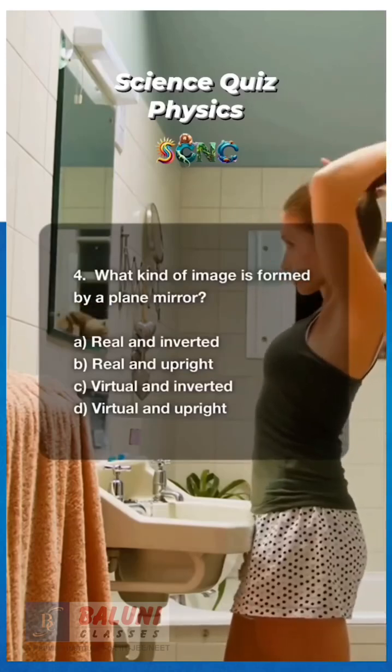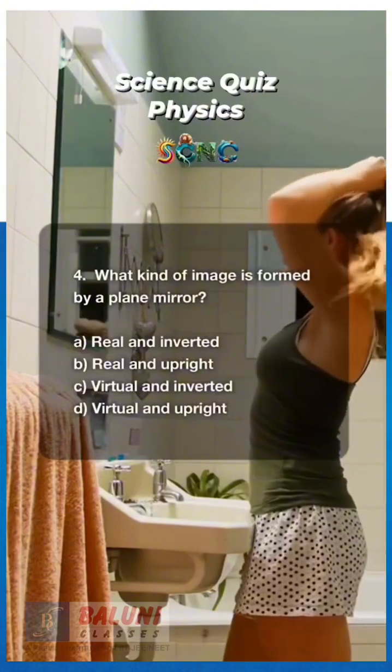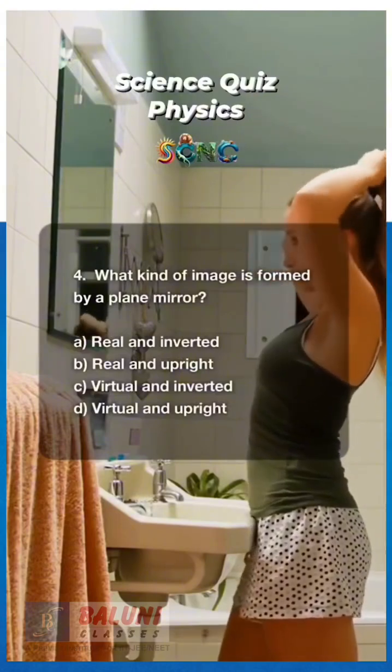4. What kind of image is formed by a plane mirror? A. Real and inverted. B. Real and upright. C. Virtual and inverted. D. Virtual and upright. 5, 4, 3, 2, 1. Answer: D. Virtual and upright.